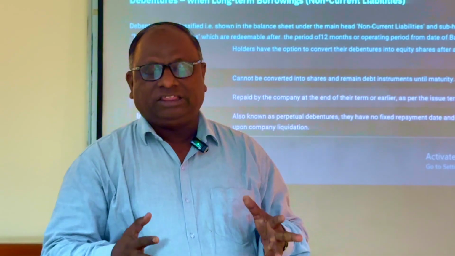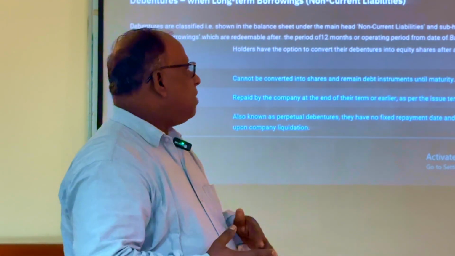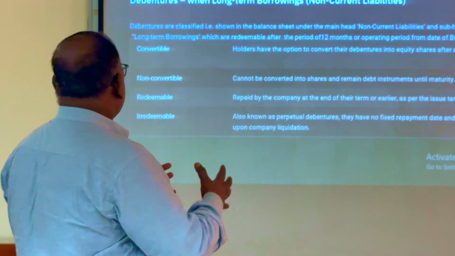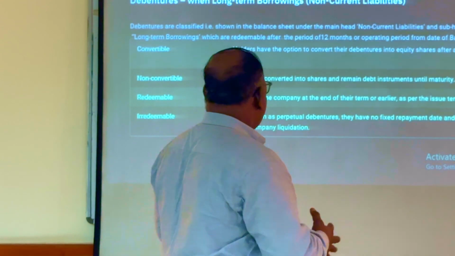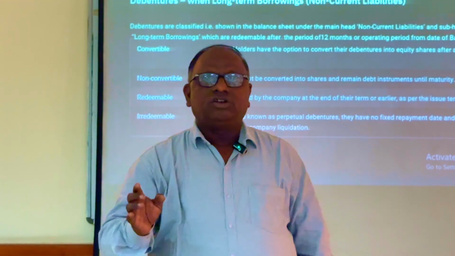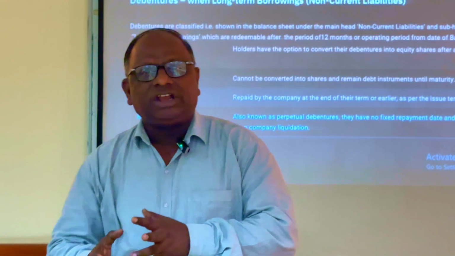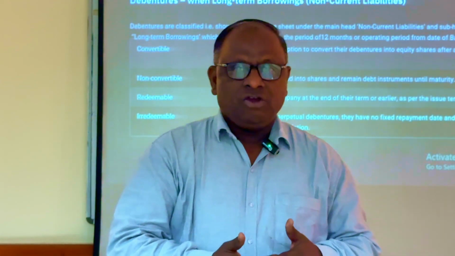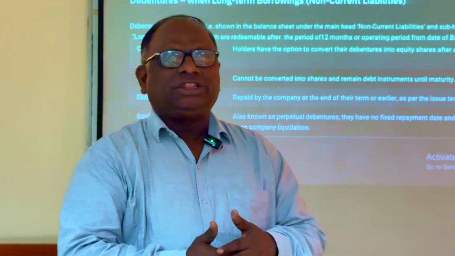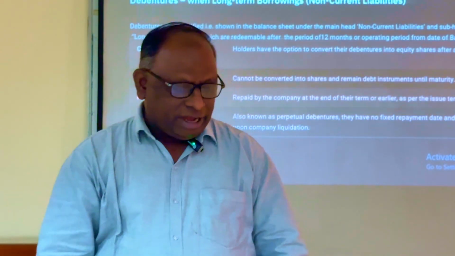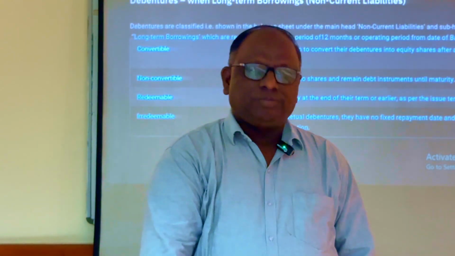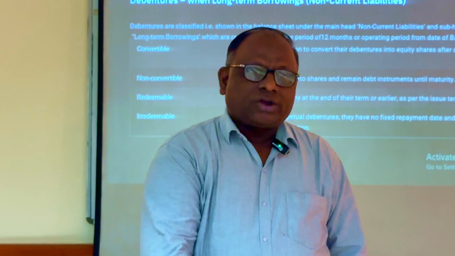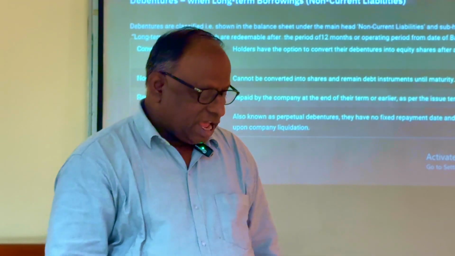If payable like that, they will be shown in the balance sheet under non-current liabilities. They will be shown under current liabilities if the debentures are repayable within 12 months or within the operating cycle from the date of the balance sheet.